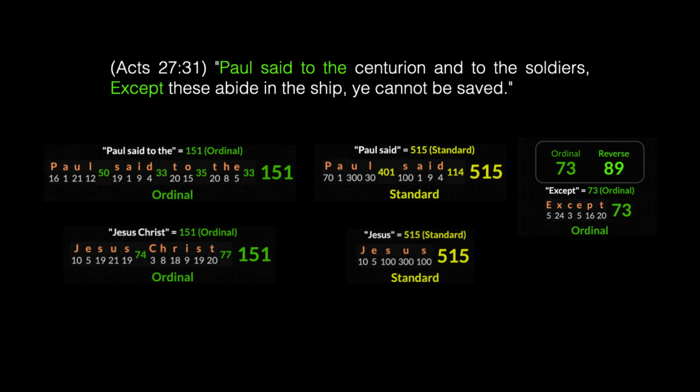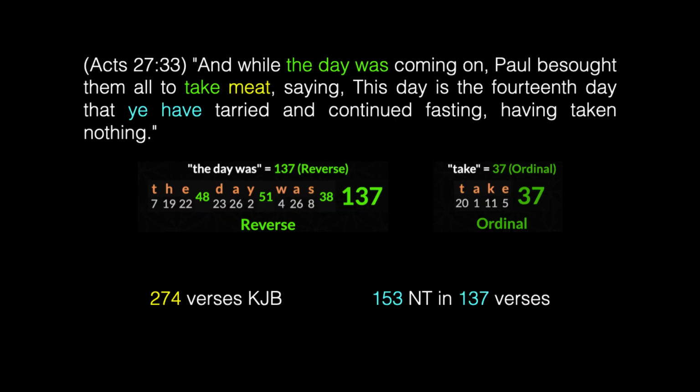And the phrase "except you be born again" has an ordinal value of 73 and a reverse value of 89. There are 89 chapters in the four Gospels. John 21 is the 89th chapter, and the first day of creation consists of exactly 89 words, and the 73rd word is the word day, which is the name for light. And of course, the day is a picture of Jesus Christ.